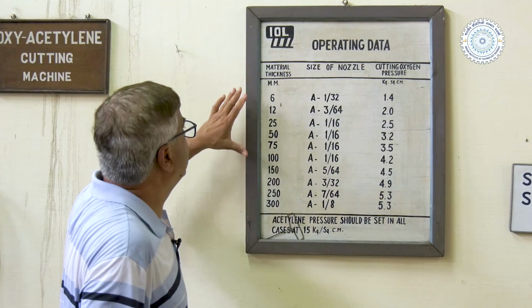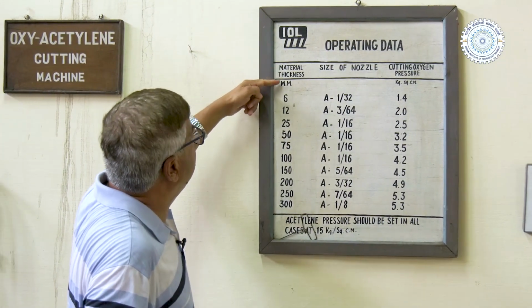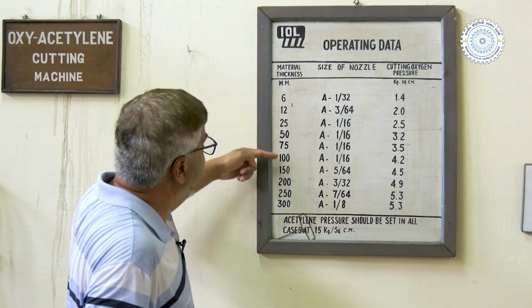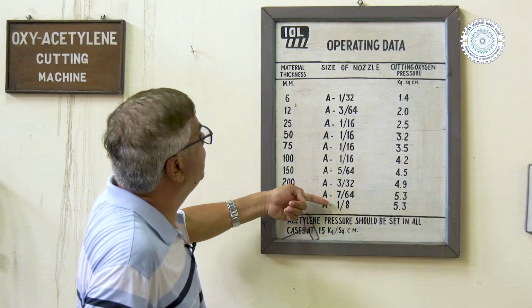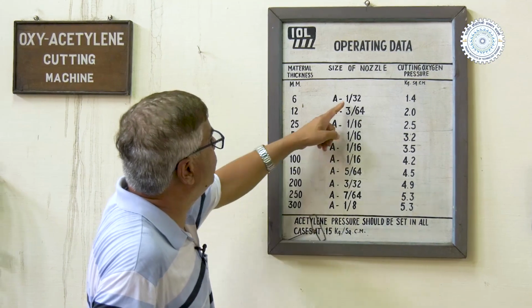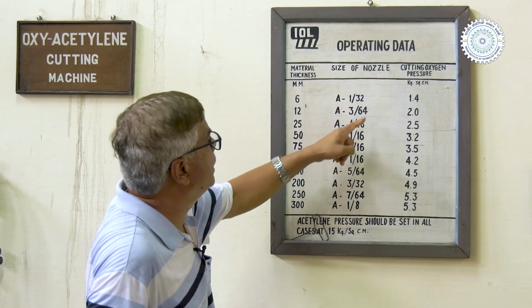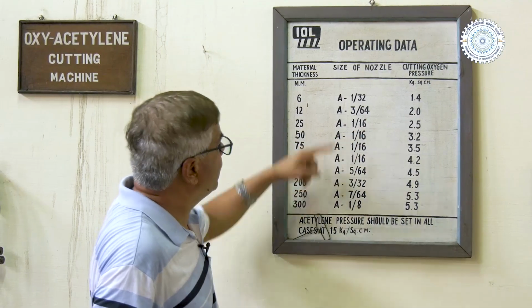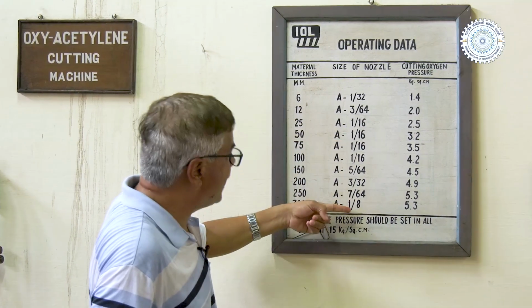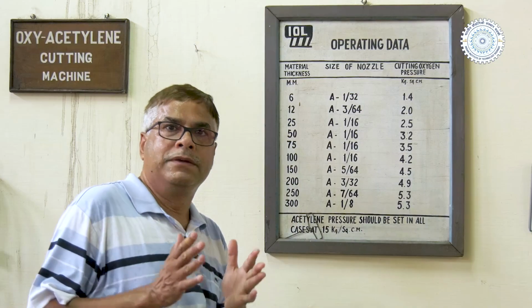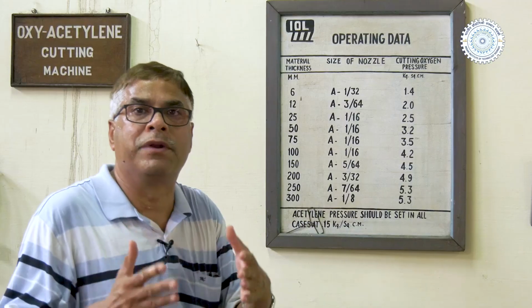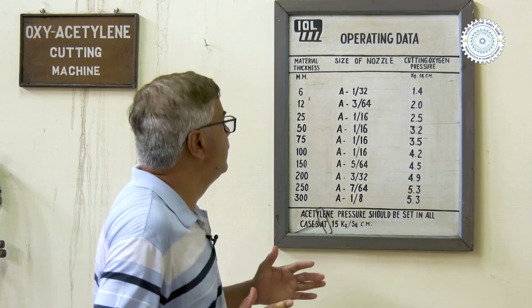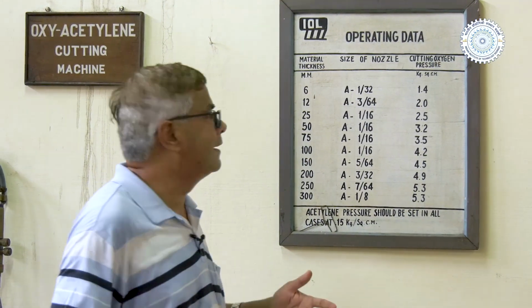You can see steel plates of different thicknesses and the nozzle sizes to be used, like 1 by 32 inch, 3 by 64, likewise. These are increasing nozzle diameters, so that the flame size is bigger and able to deliver more heat required for preheating the steel while cutting.